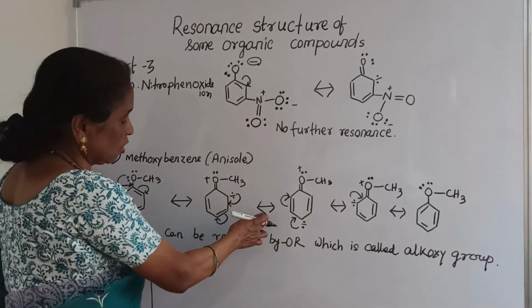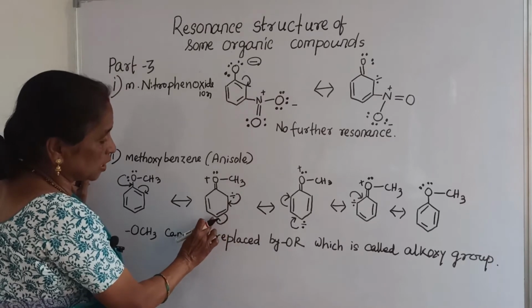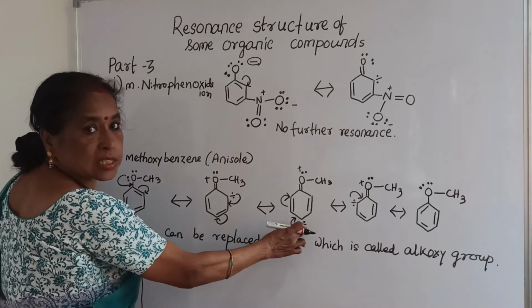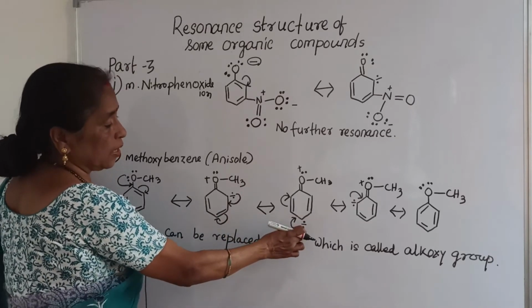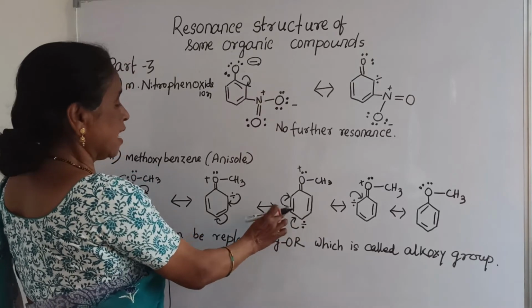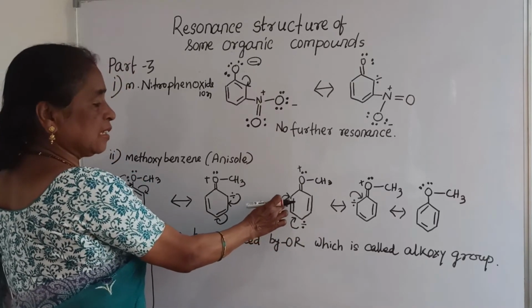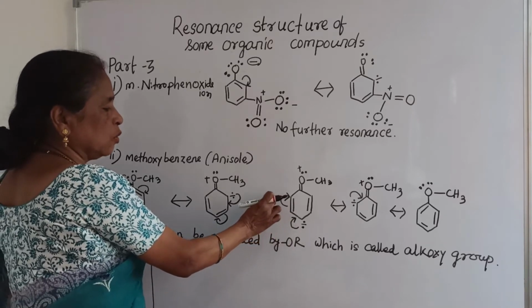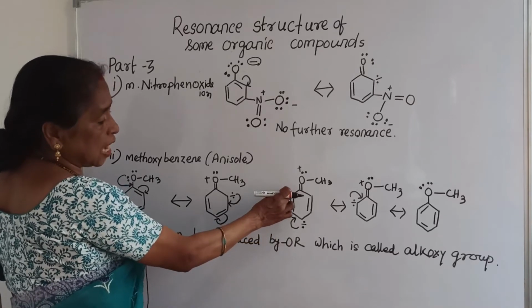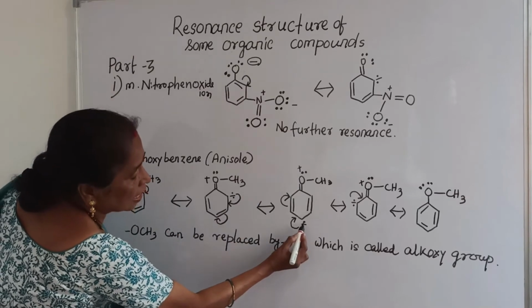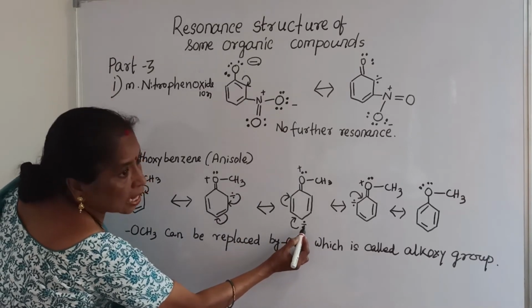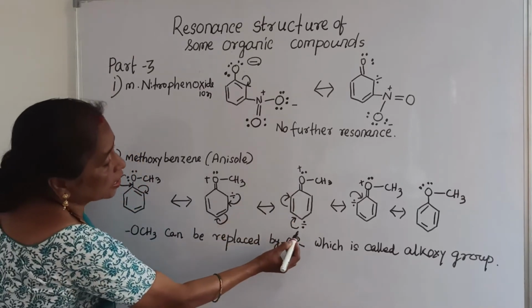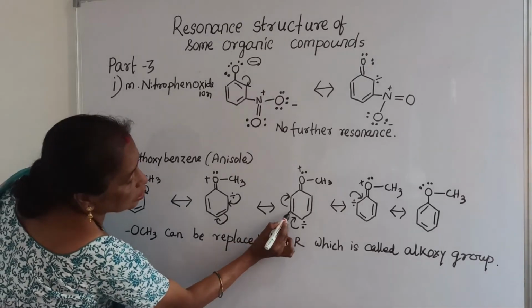See the next structure. Since it moves to this carbon, it acquires a negative sign having a pair of electrons. This is also a double bond, and the negative sign having a pair of electrons is delocalized to this adjacent bond.